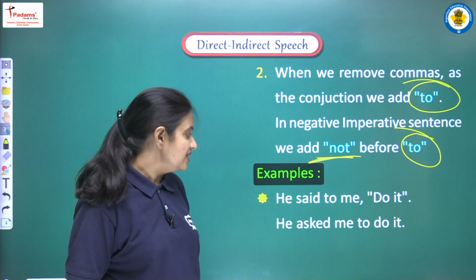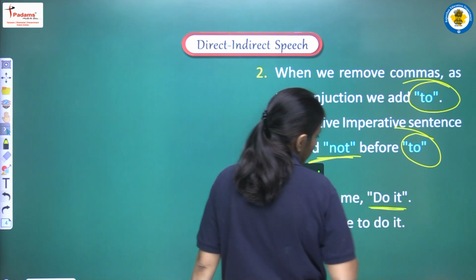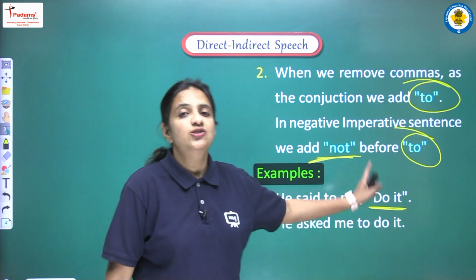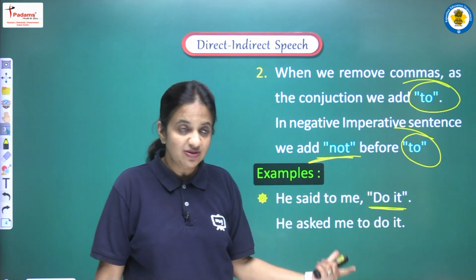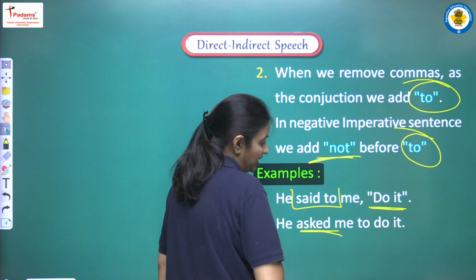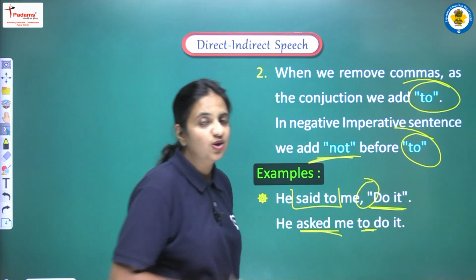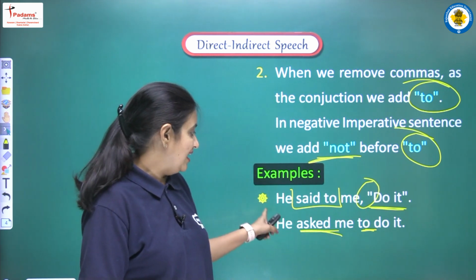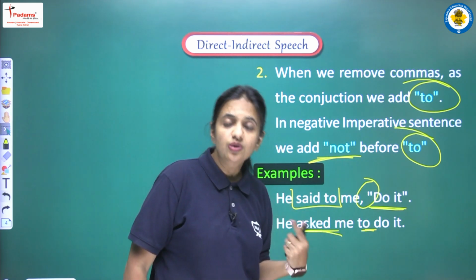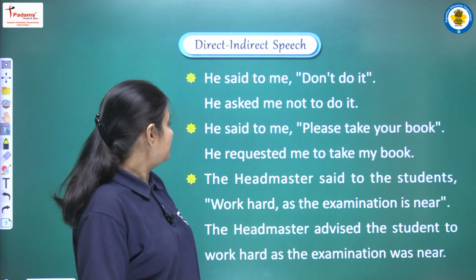Let's see the examples. He said to me, do it. So now we have to read and we have to identify what kind of sentence we are having here. So we can see that we are having an imperative sentence here. So according to that, said to will be converted into asked. When we remove commas, our connective will be to. So now the indirect speech of this sentence will be, he asked me to do it. Yes.